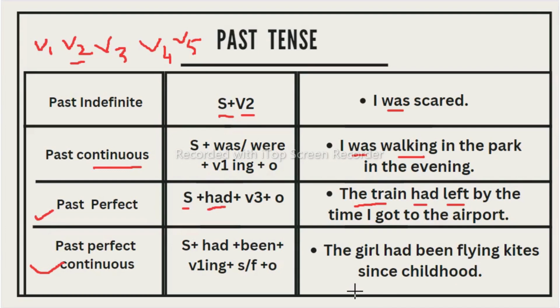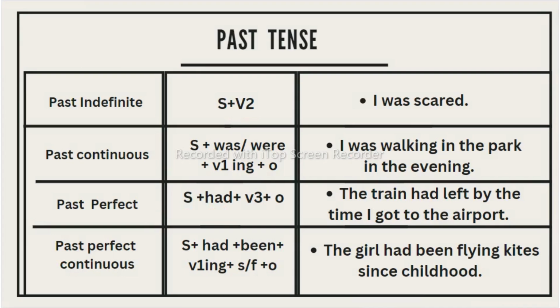Means here, from a particular point to a particular point, we need to show in the past that something has happened. We use this to report an action or event that occurred before a certain point in the past, the effects of which are still visible. We can see that here, from this point to this point. For example, one more example: I had been waiting for the bus for 2 hours before it arrived. So this is all about the past tense.